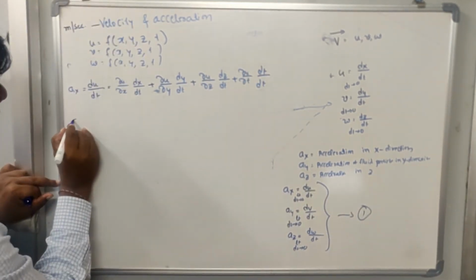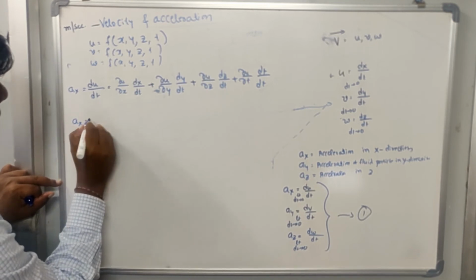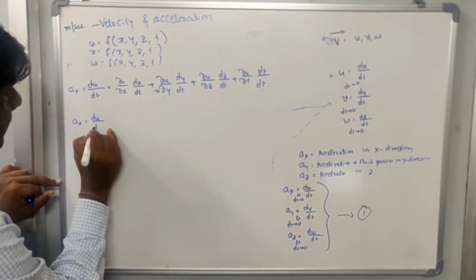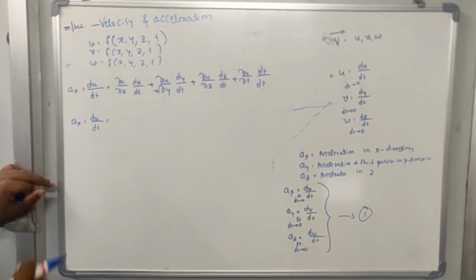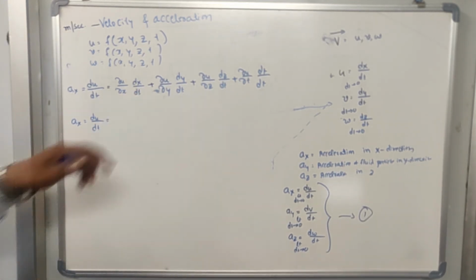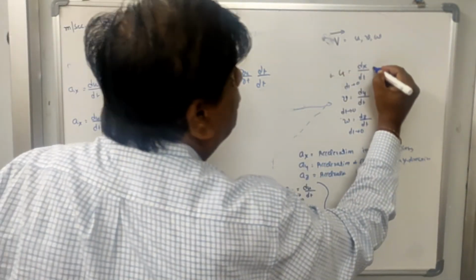So now Ax equal to du by dt. What is dx by dt? Dx by dt is u.